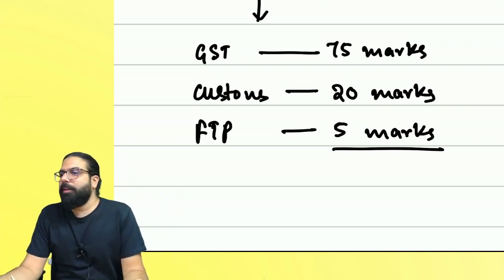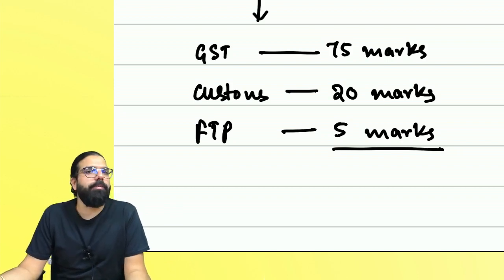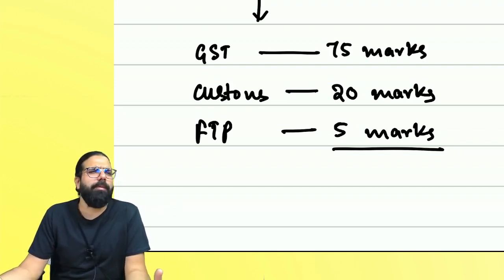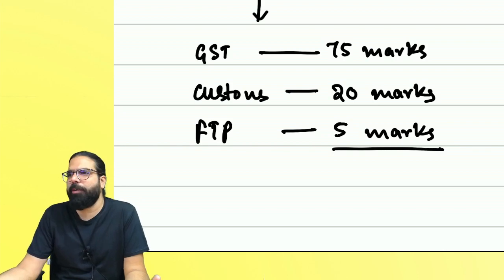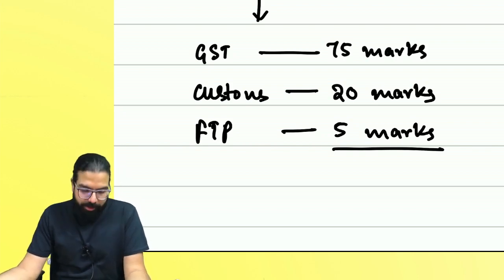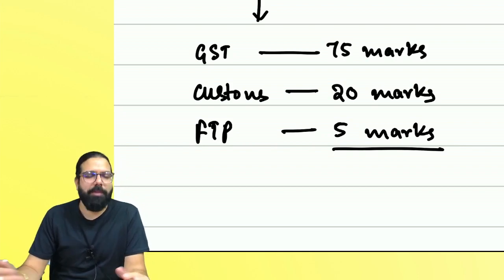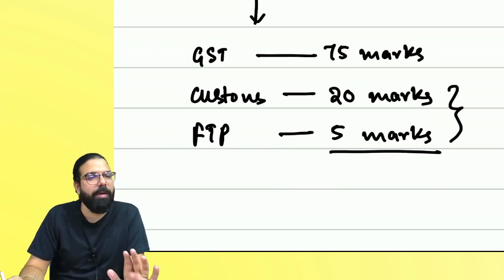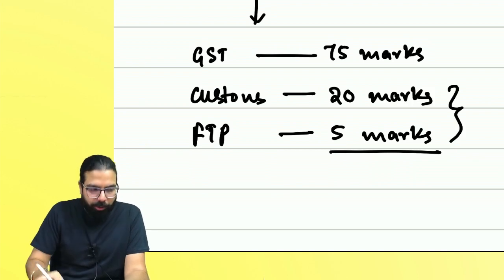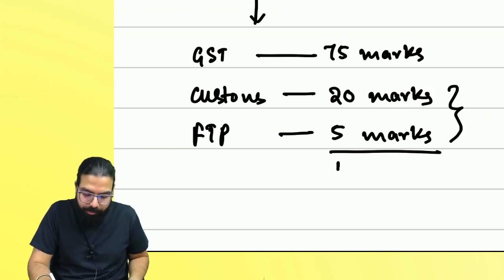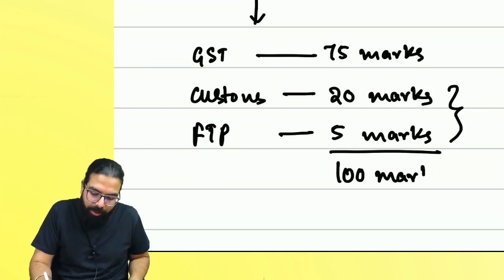Yes. GST comes for how many marks? 75 marks. Customs comes for 20 marks. And FTP, the new Foreign Trade Policy 2023, comes for approximately 5 marks, sometimes 2 marks extra, 7 marks. Customs and FTP come for 25 marks approximately. Okay, everyone. So this is your 100 marks.